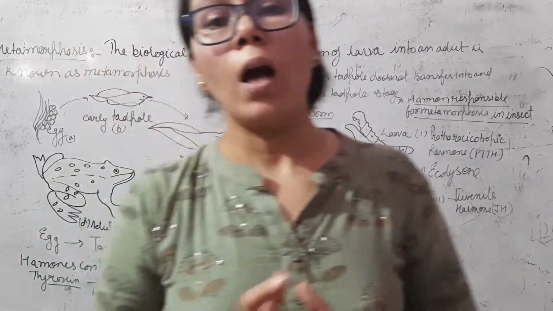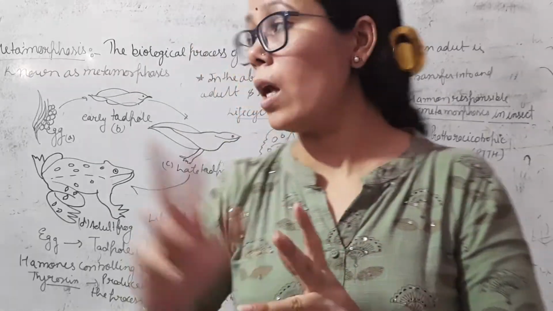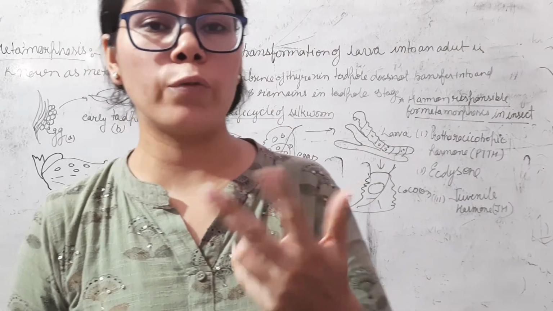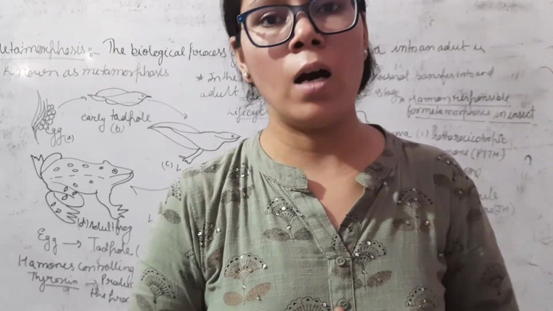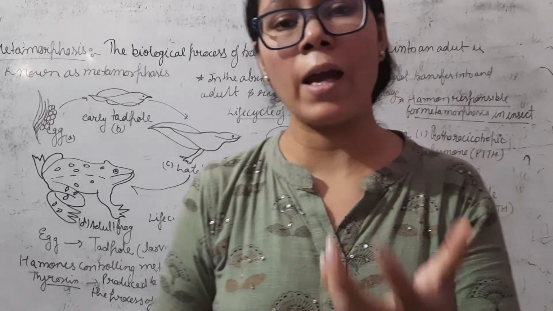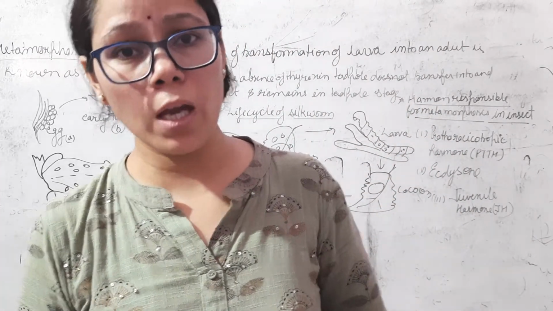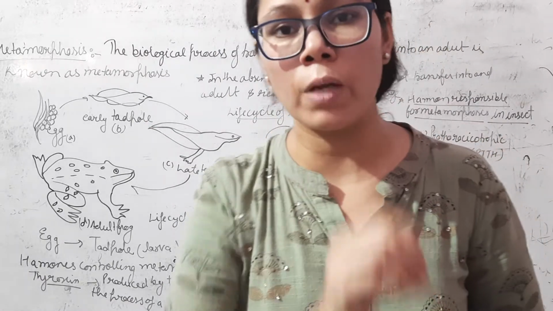Okay. Now, in today's class, we will discuss metamorphosis. I will also explain two different types of animals, viviparous and oviparous. One type of animal lays eggs, and the other gives birth to young ones. Today we will discuss a very important small topic.